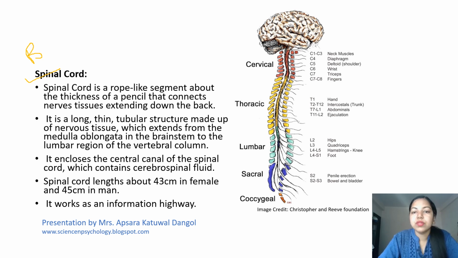So, the spinal cord, as you can see in the figure, is a rope-like segment about the thickness of a pencil that connects nerve tissue extending down the back. It is a long, thin, tubular structure made of nervous tissue which extends from the medulla oblongata in the brainstem to the lumbar region of the vertebral column. It includes the central canal of the spinal cord, which contains cerebrospinal fluid. Talking about the length, it is 43 centimeters in females and 45 centimeters in males.